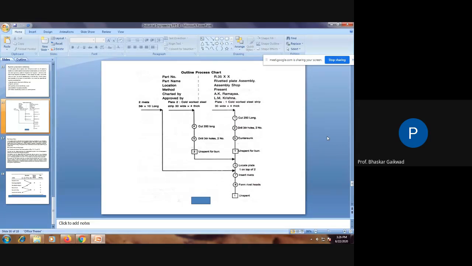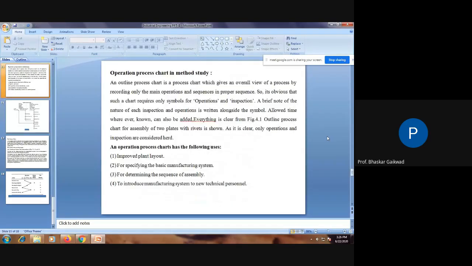After overlapping these two plates, we have to insert the rivet and go for forming the rivet heads, and that is your assembly. So this is the operation process chart. Only two things here: we have to record which are the operations and where is the inspection. So for this process chart you only have to remember the operation and inspection things.